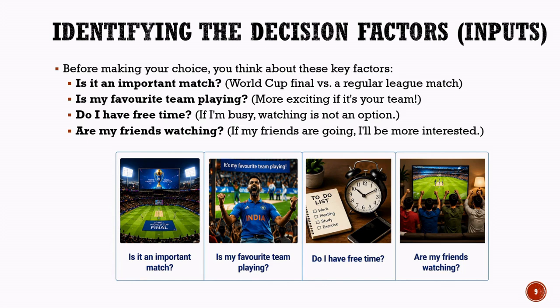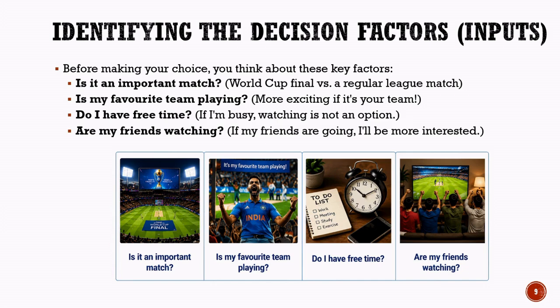The third factor is whether there is free time available. Even if a match is exciting, watching it may not be possible if a person is busy with other responsibilities. The fourth factor is whether friends are watching the match. Watching a match with friends can make the experience more enjoyable and may increase the desire to watch it.